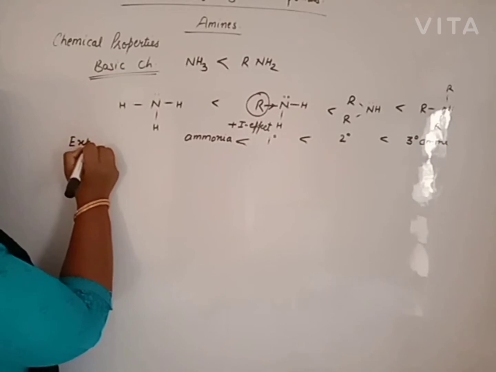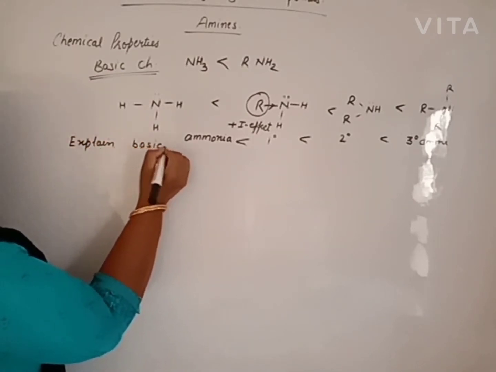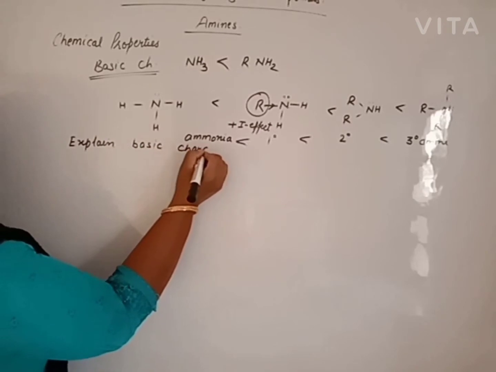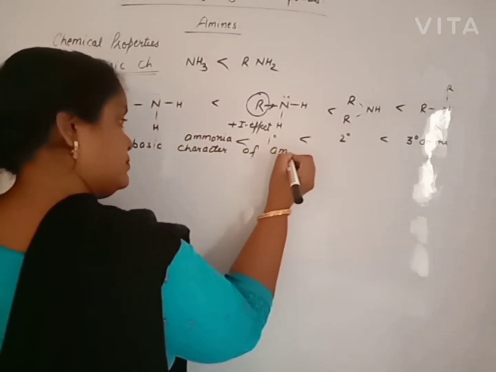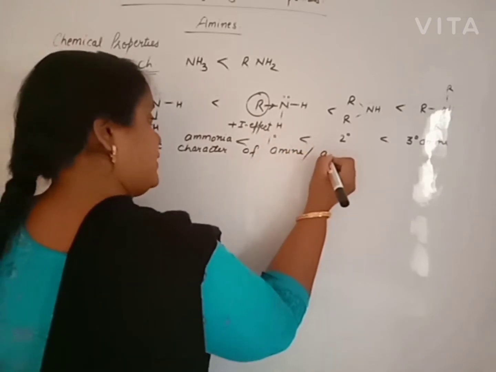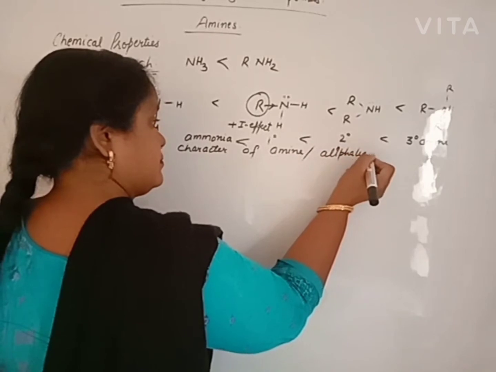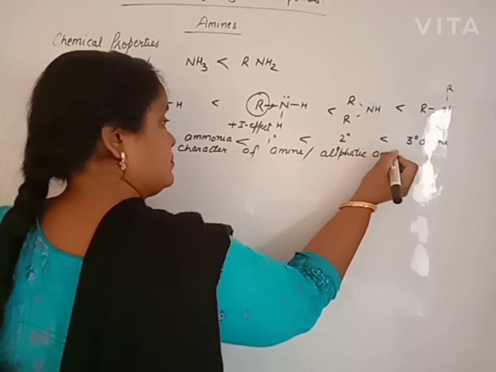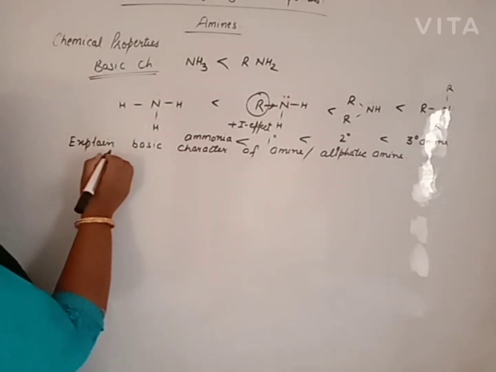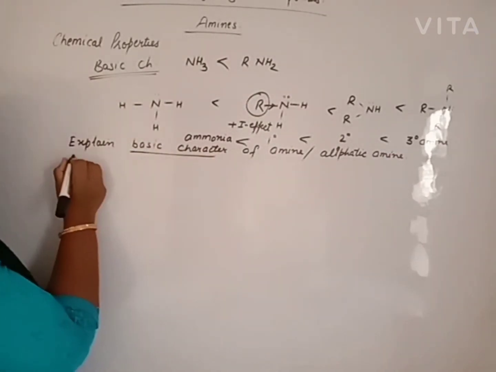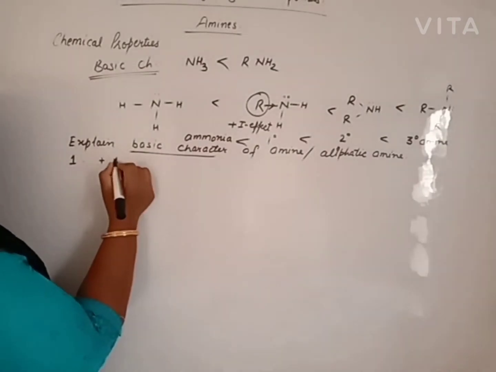Now our question: explain the basic character of amines, or you can say aliphatic amines. The basic character of amines can be explained on the basis of three factors.